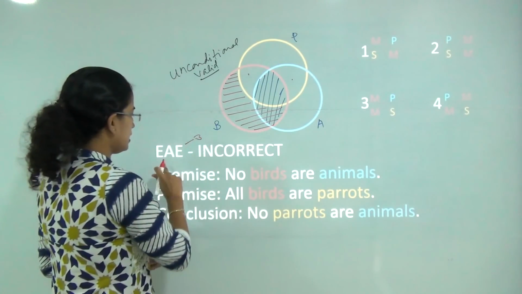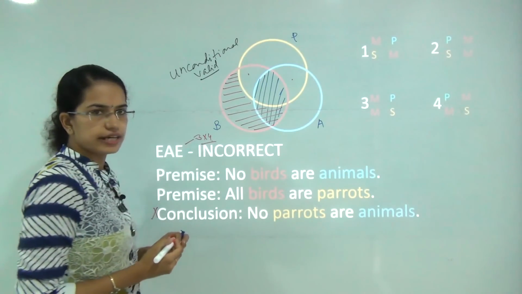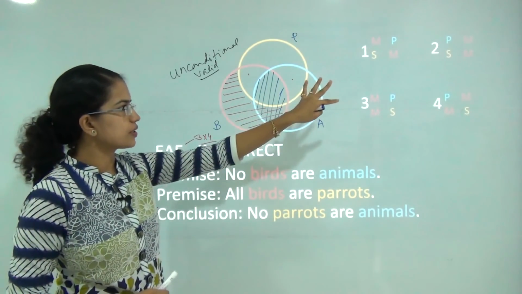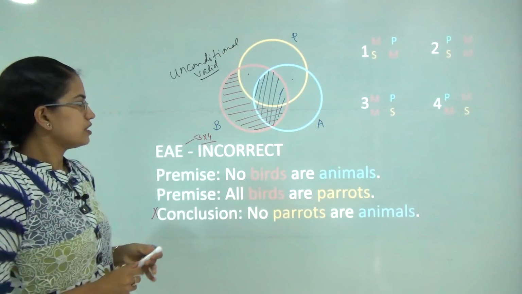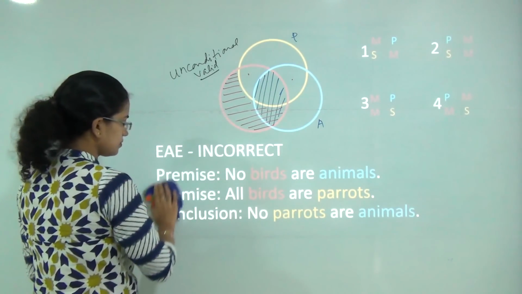So I can say in case of EAE, 3 and 4 come to be incorrect while 1 and 2 are true. Now let's take another example of square of opposition.